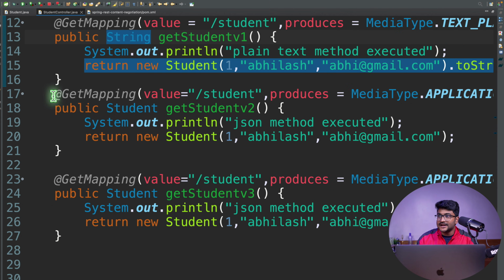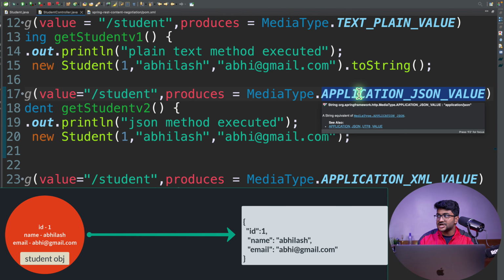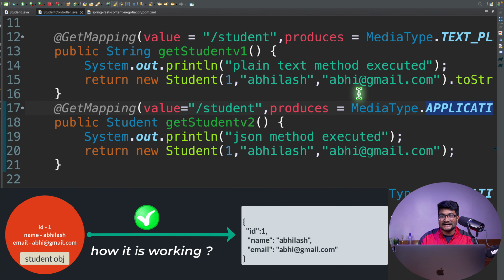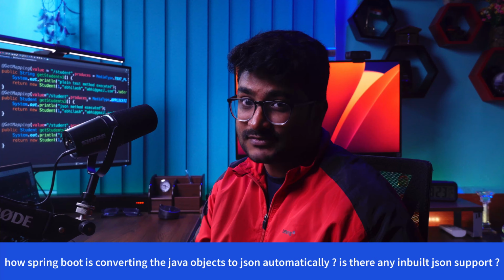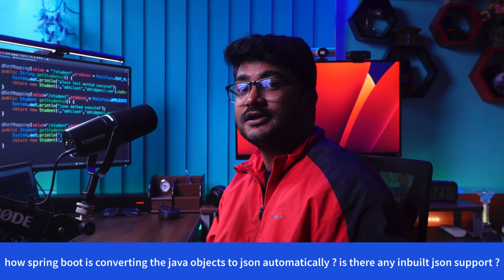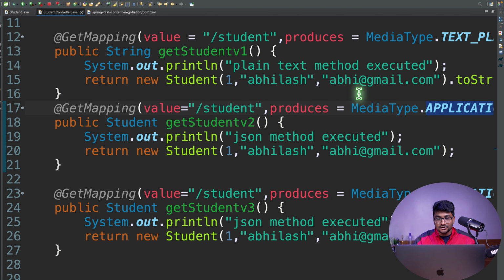Whenever I have defined this endpoint and I said I want to give the JSON support, I haven't added any JSON support to my Spring Boot application. Then how is it working? Isn't it a valid question? How is it even working? Do you have an answer for this? This is an interview question, and I'm sure everybody needs to hear about this. So this is how it is working.